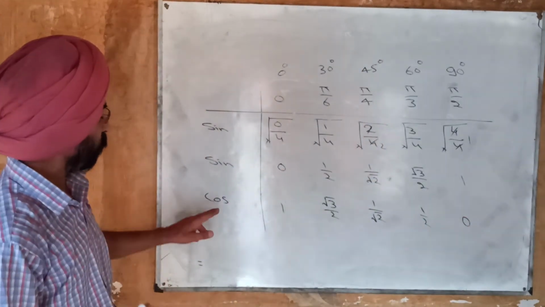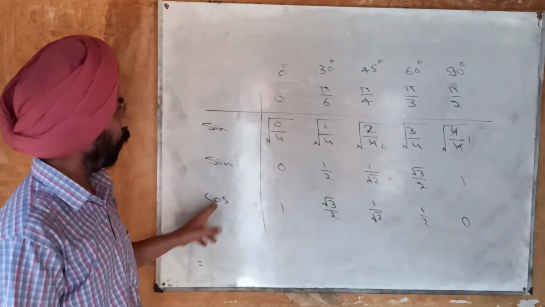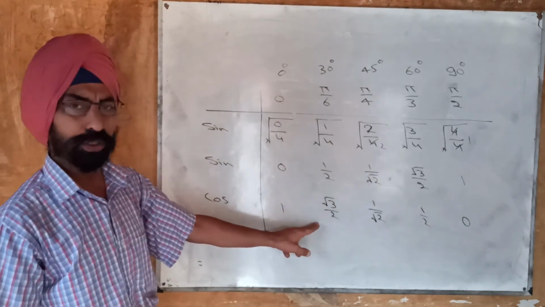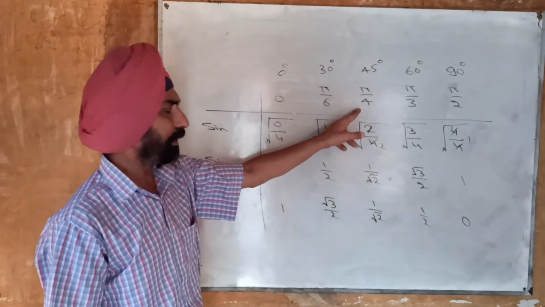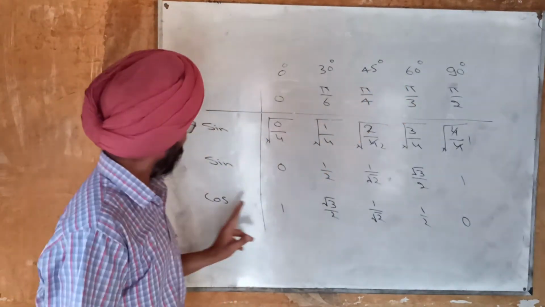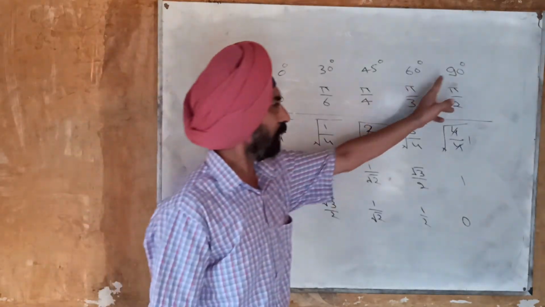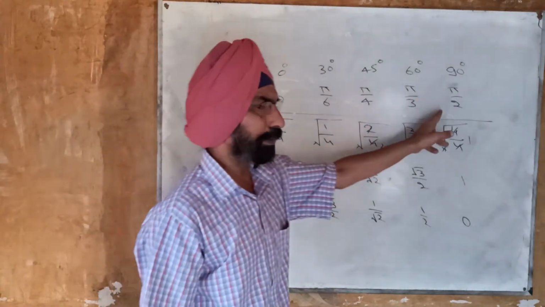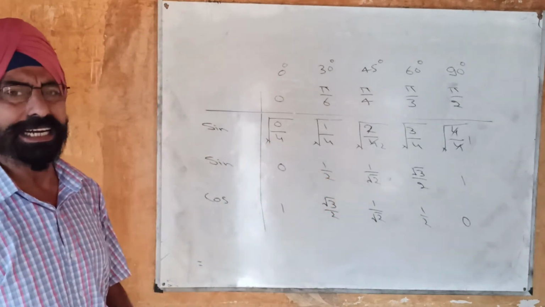That means cos 0 is 1, cos 30 degree, that means cos pi by 6, is root 3 by 2, cos 45 degree, that means cos pi by 4, is 1 by root 2, cos 60 degree, that means cos pi by 3, is 1 by 2, and finally cos 90 degree, or you can say cos pi by 2, is equal to 0. So these are the values of sine and cos.